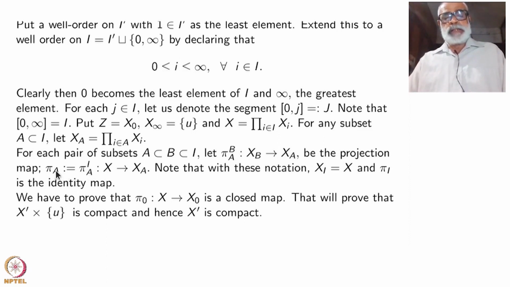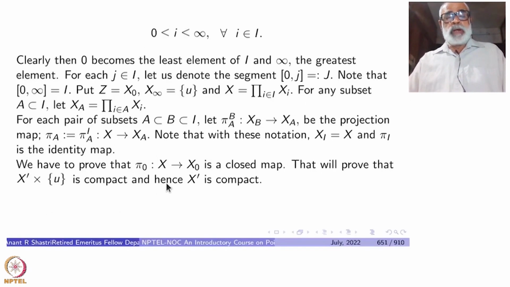One more simpler notation: pi of I to A will be just denoted by pi A. When the top thing is the full thing, you just write it as pi A. So that is from the whole space X to X_A. Okay, these are all projection maps. Note that with this notation, X_I is X, and pi I is the identity map. Nothing is dropped out. All right. One more notation: pi naught is just the projection to the X naught coordinate.